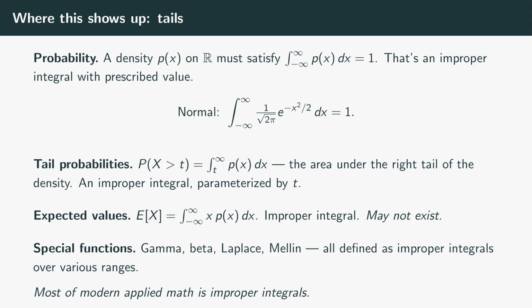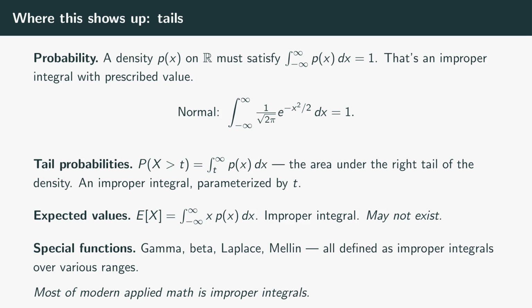Why are improper integrals so important in practice? Because nearly every quantitative tail behavior in science is computed by one. In probability theory, a continuous random variable has a density function p of x defined on the whole real line, and the total probability is the integral from negative infinity to infinity of p of x dx equals 1. That equation is an improper integral with prescribed value. The normalization of the normal distribution, of the Cauchy, of the gamma, of every continuous distribution is an improper integral.